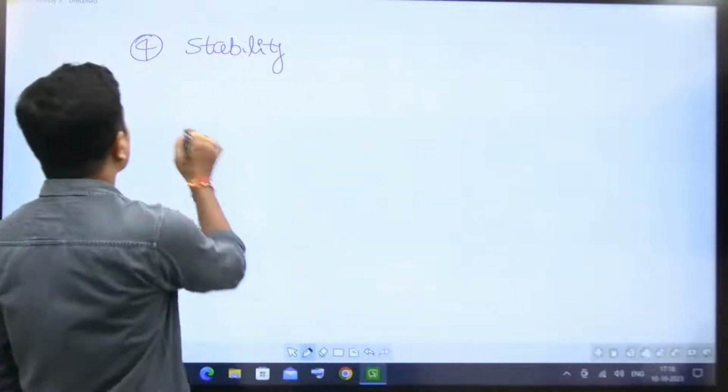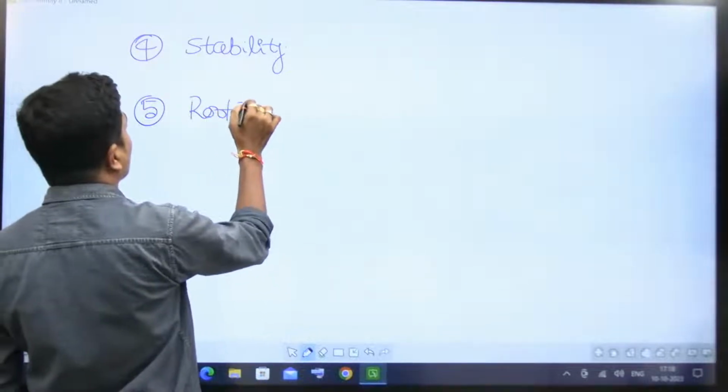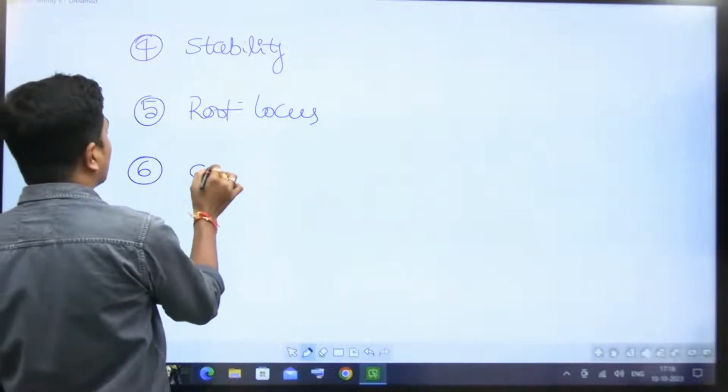The next one is root locus diagram. The next one is controllers.